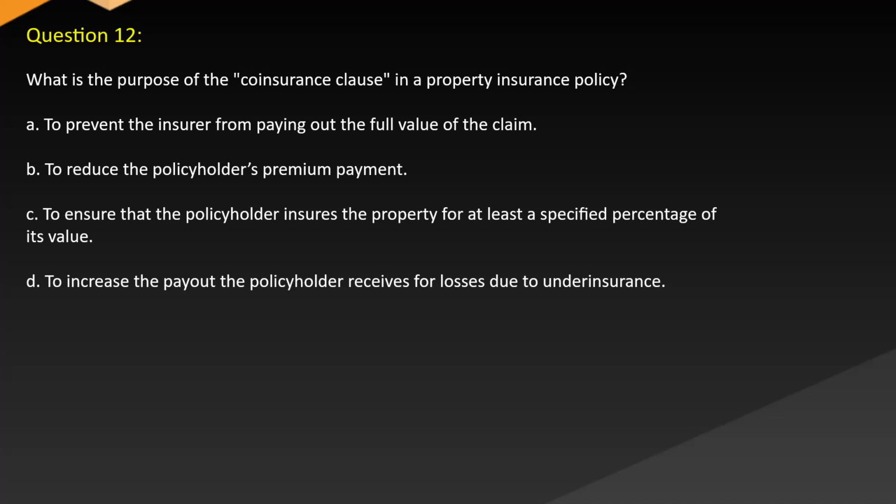Question 12. What is the purpose of the coinsurance clause in a property insurance policy? A. To prevent the insurer from paying out the full value of the claim. B. To reduce the policyholder's premium payment. C. To ensure that the policyholder insures the property for at least a specified percentage of its value. D. To increase the payout the policyholder receives for losses due to underinsurance.